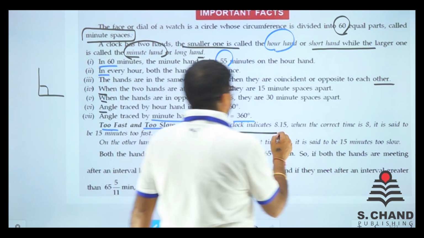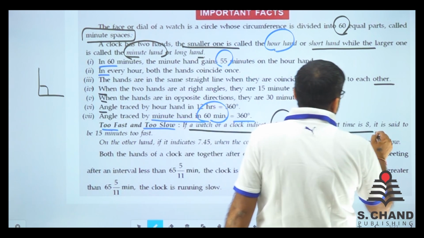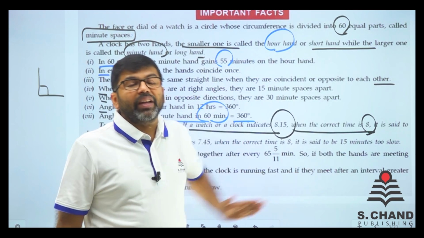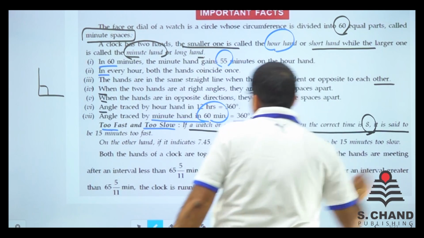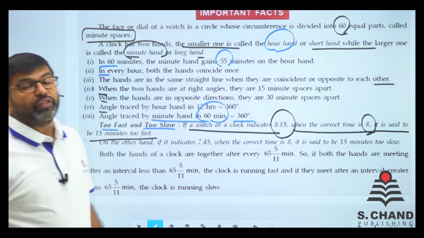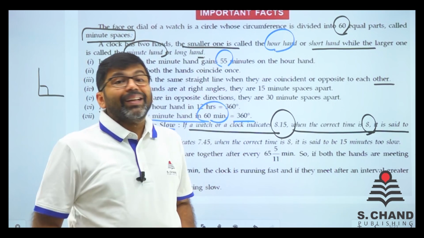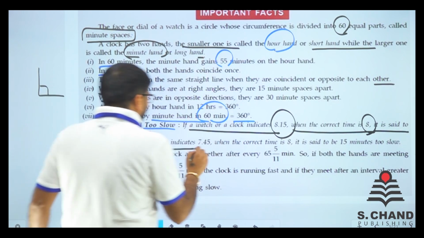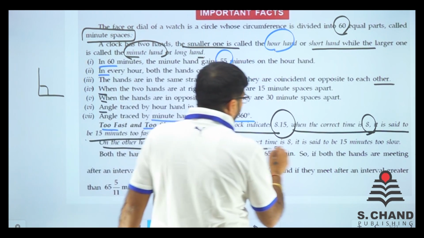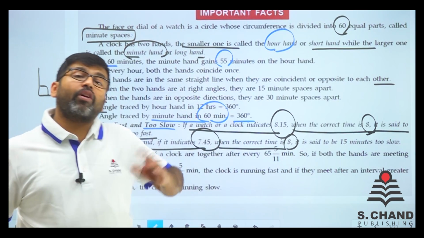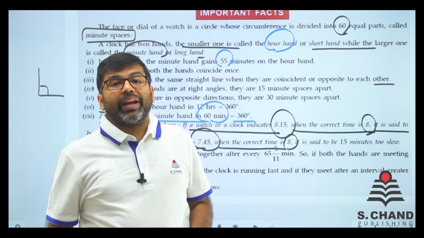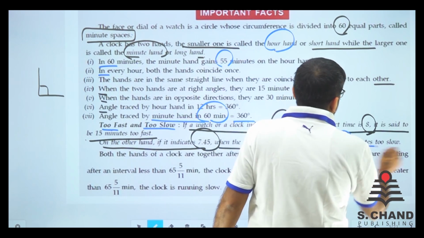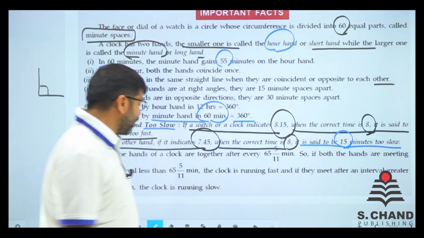If a watch or a clock indicates 8:15 when the correct time is 8, that means it is said to be 15 minutes too fast. We do not say the clock is running 15 minutes ahead. On the other hand, if it indicates 7:45 when the correct time is 8, it's like it's 8 o'clock right now and the clock is showing you 7:45. That means it is 15 minutes too slow. It has fallen 15 minutes behind, right?